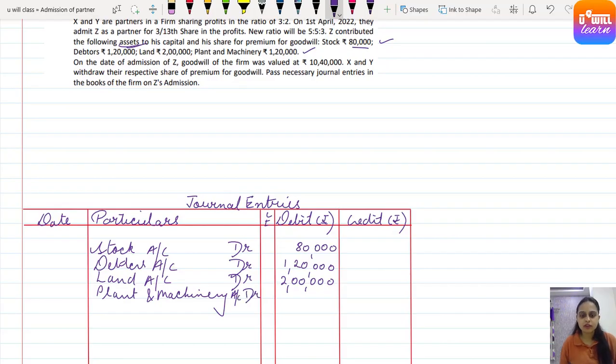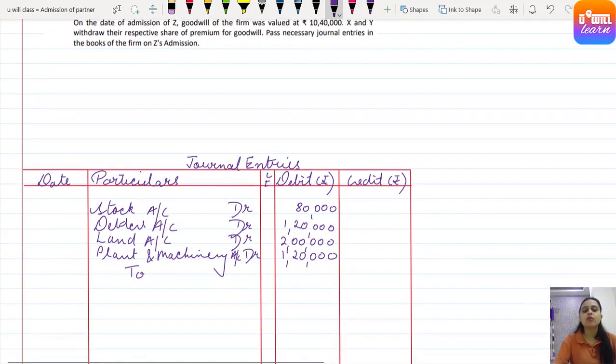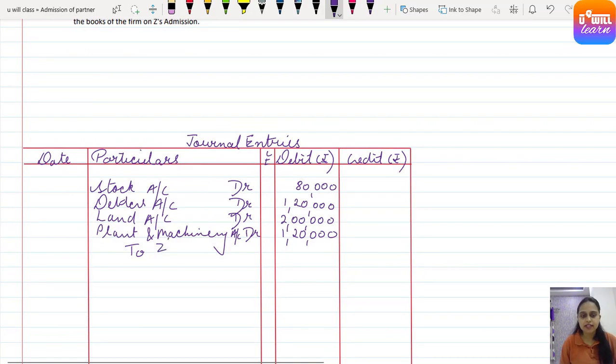Yes, plant and machinery worth rupees 1,20,000. What has he bought? Let's see. He has contributed the following assets to his capital and his share of premium. To his capital, so to Z's capital, and to his share of premium, so to premium for goodwill.